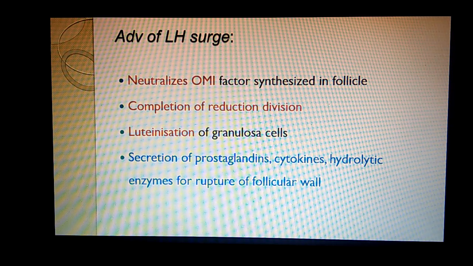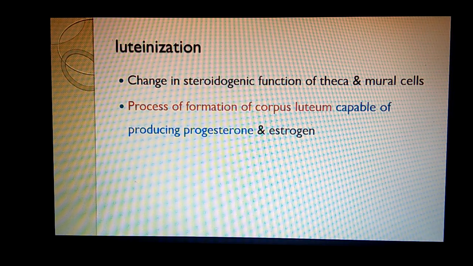And then the LH surge also leads to the secretion of prostaglandin, cytokines, hydrolytic enzymes for the rupture of the follicular wall as well as the ovarian wall. I have already told you that luteinization is a change in the steroidogenic function of the theca and mural cells, the process of formation of corpus luteum capable of producing progesterone and estrogen.